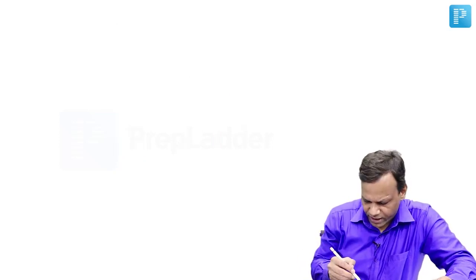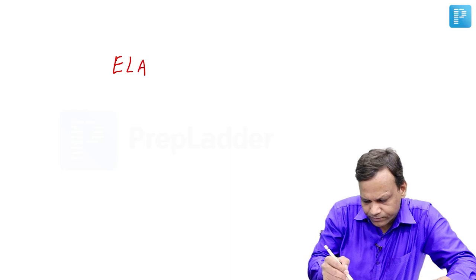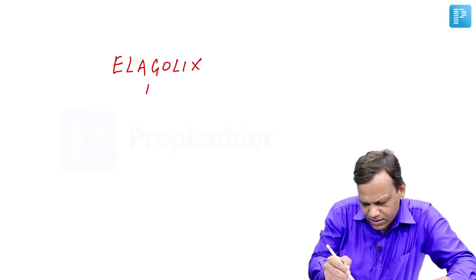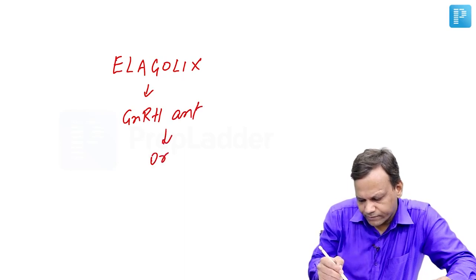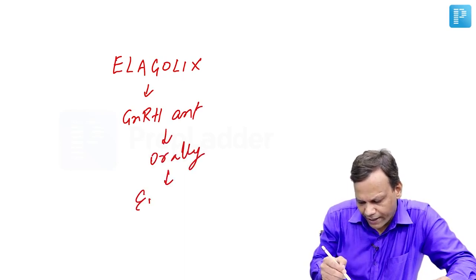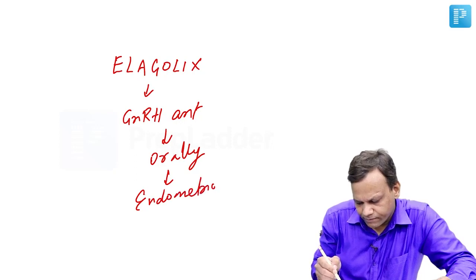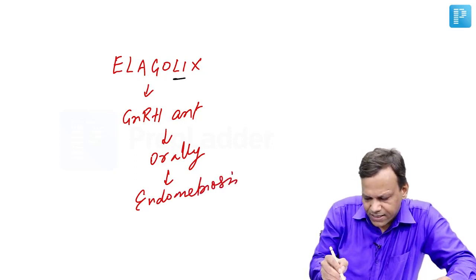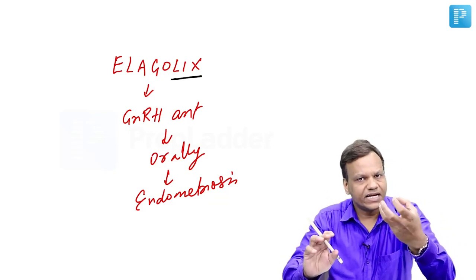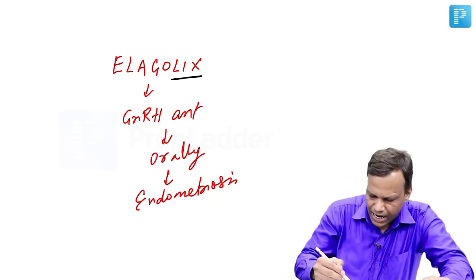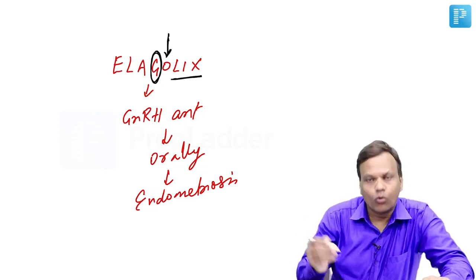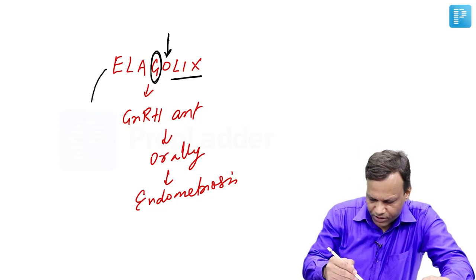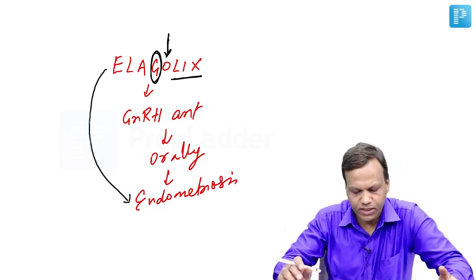Now recently we have developed a drug called elagolix. This is the only GnRH antagonist which can be given orally, and it's mainly used for endometriosis. So the name says lix, like other relix, it ends with lix, so it is a GnRH antagonist and it is given orally. Then it is used for treatment of endometriosis. Okay, so that is about the gonadotropin releasing hormone.